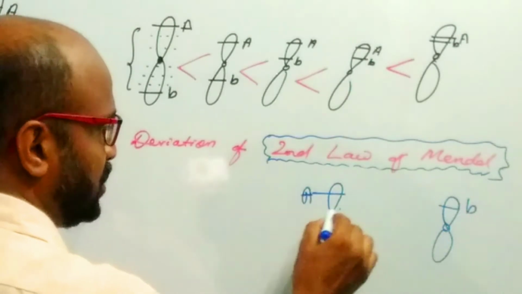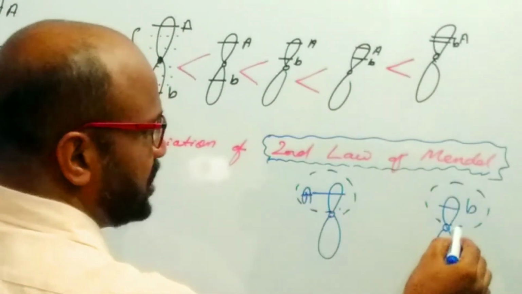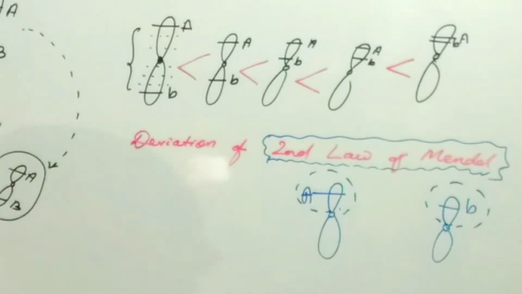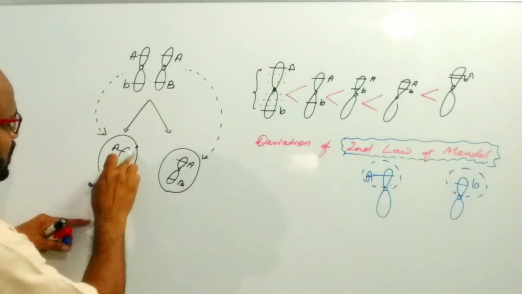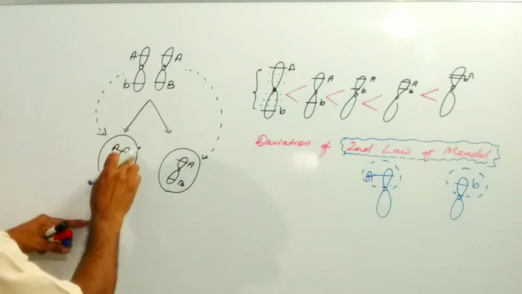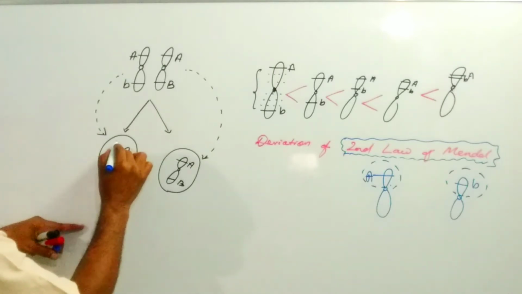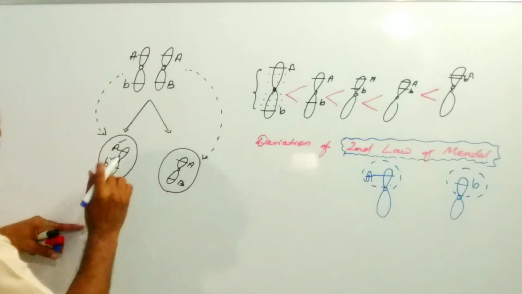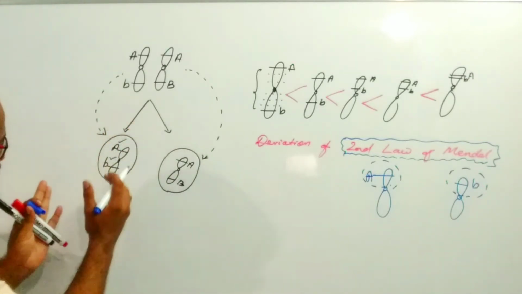At that time, the capital A gene and the small b gene are independent of each other. They assort independently. But if the different genes are present on the same chromosome, then capital A and small b are not independent of each other. They are linked to each other.